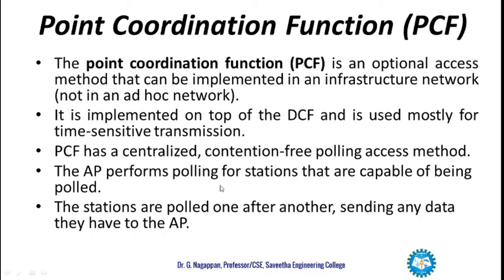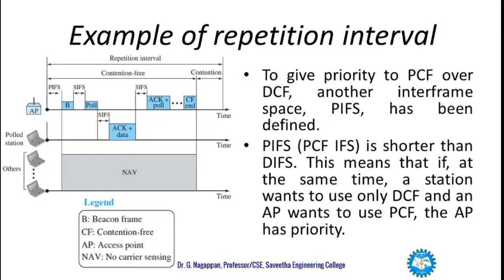The access point performs polling for stations that are capable of being polled. The stations are polled one after another, sending any data they have to the access point, like a time-sharing mode.